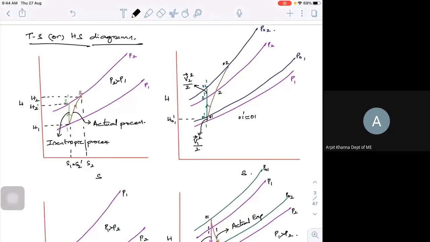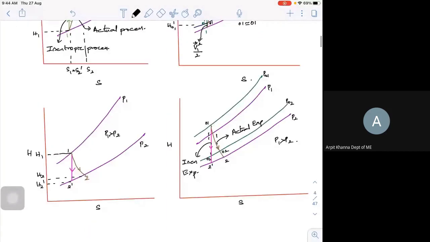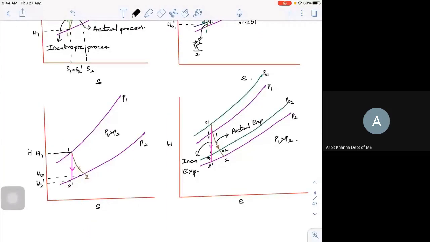At the inlet, if the velocity is negligible, I will go with static. So you might have seen total to static, static to static, total to total. These efficiencies are there depending upon the availability of kinetic energy at the inlet or at the exit. To understand that, we need to look into this HS diagram or TS diagram. The subscript 0, like 0 2, 0 1, 0 3, is used to define your stagnation quantities or stagnation points.